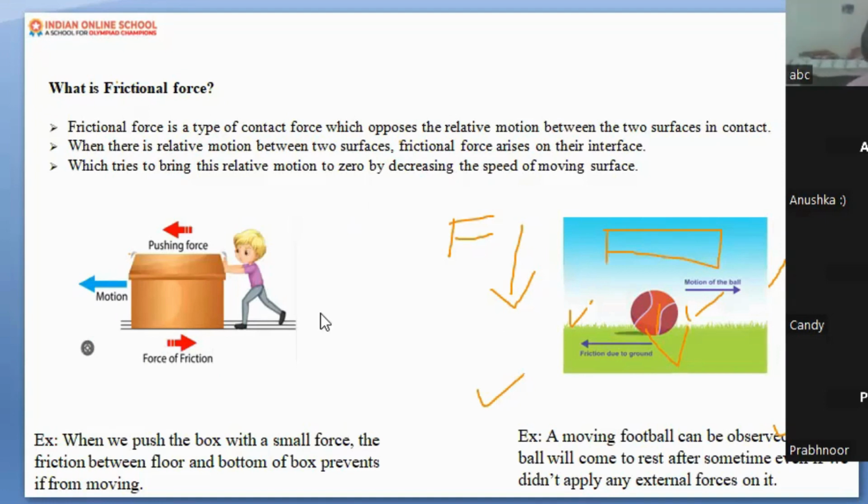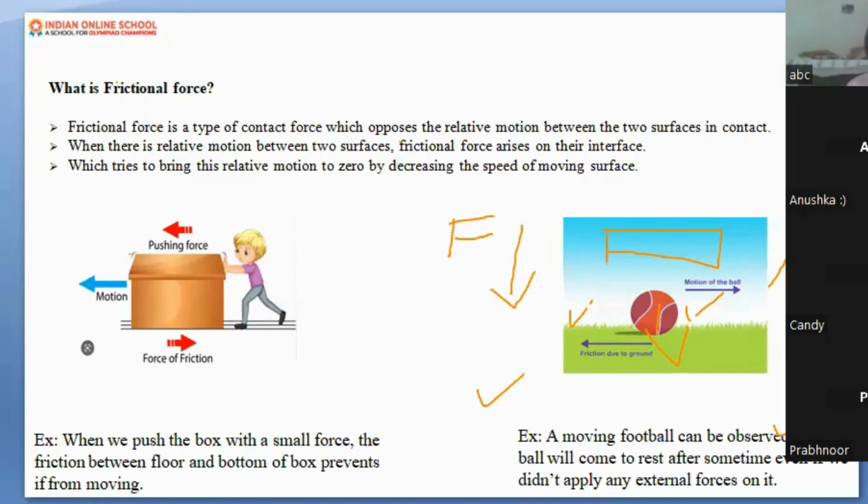For example, when we are pushing something or a box on a surface, and if the surface is smooth, it will be pushed very easily. Whereas if it has irregularities or it's rough, it won't be that easy to do. Very happy to hear such an answer. Very nice. And I'm more happy when you use the word irregularities. Very good. Perfect. Bravo.